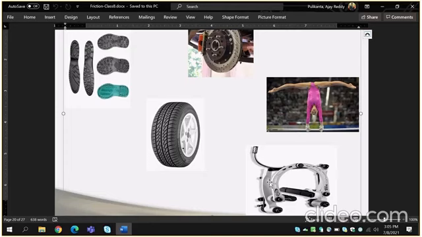Observe any vehicle uses tires. Tires also have some holes, and these give better grip on the road. The vehicle is moving, shoes are walking; they are used for better grip.